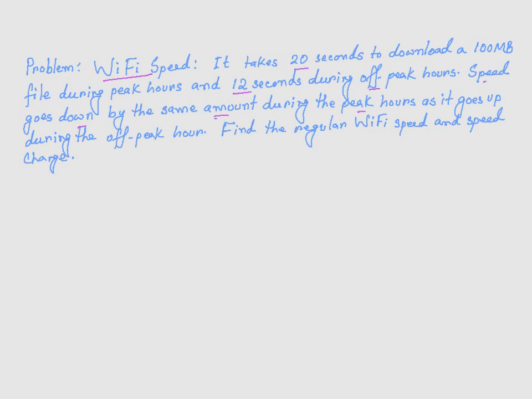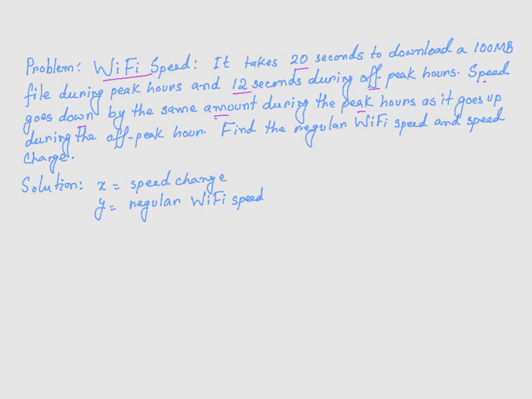So the thing is, speed either goes up or down by the same amount depending on whether it's peak hour or off-peak hour. During the off-peak hour it goes up by, let's say, x, and during the peak hours it goes down by x. Now the problem is asking you to find the regular Wi-Fi speed and the speed change.